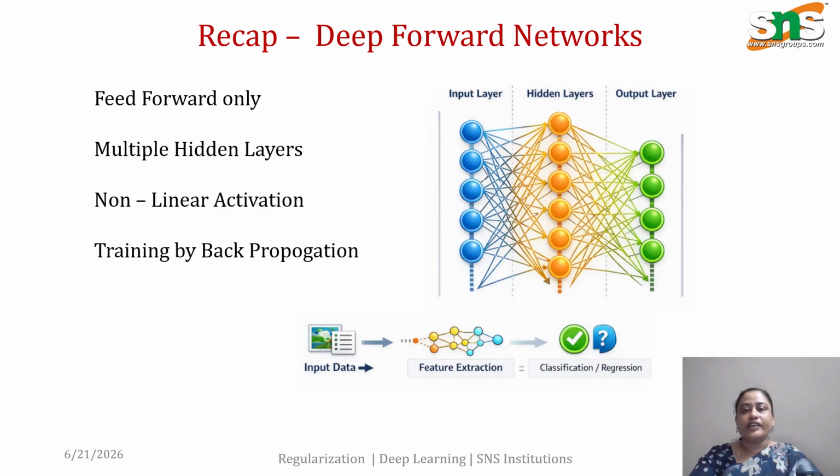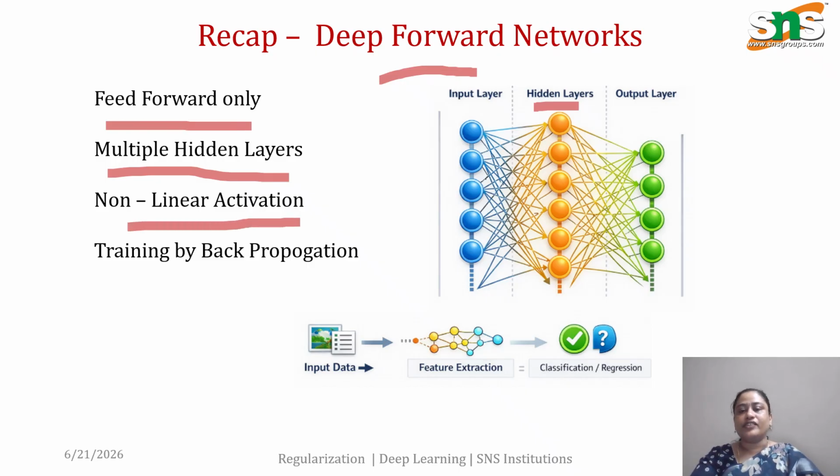Before getting into regularization, first let us understand what is deep feed-forward networks. So as we all know, deep feed-forward networks form the basis architecture for deep learning. These deep feed-forward networks consist of multiple hidden layers. So you have many hidden layers. As the name suggests, it is deep feed-forward, and you have the feed-forward network only for prediction. You have nonlinear activation functions, and the training is done by backpropagation. So these are the main things about deep feed-forward networks.